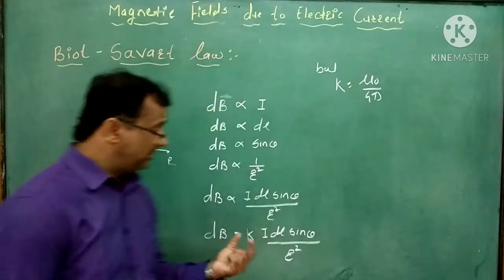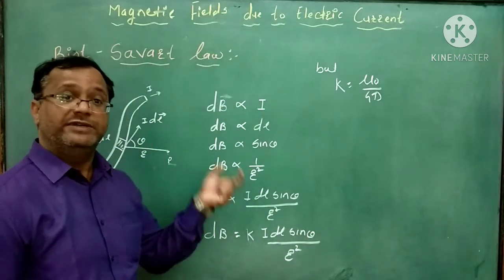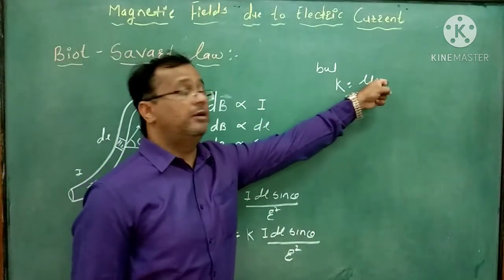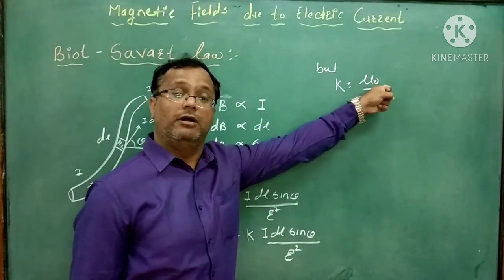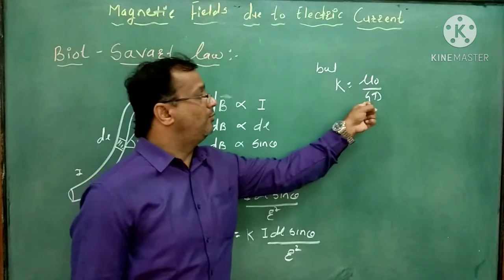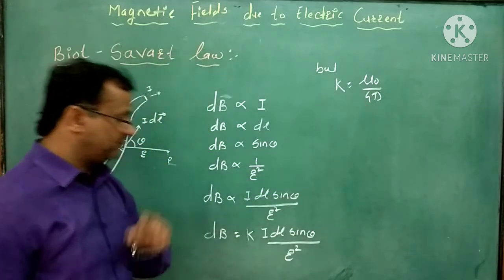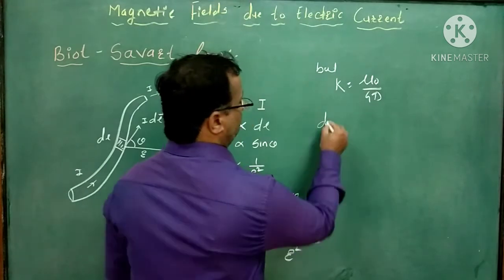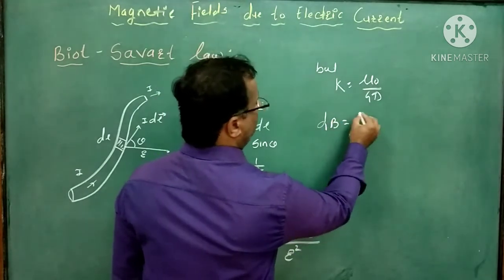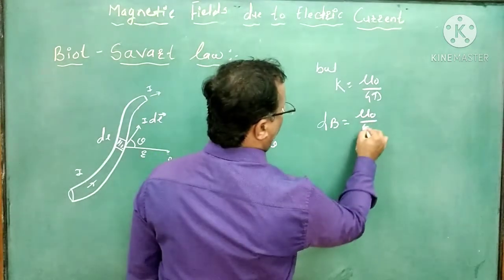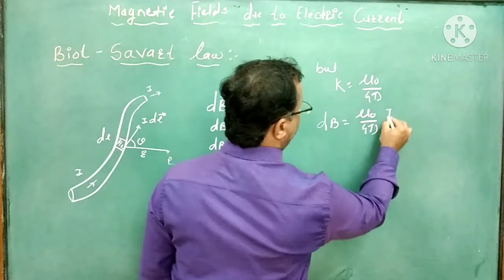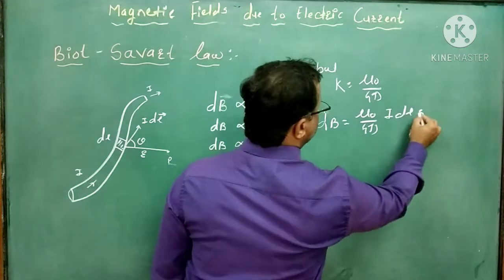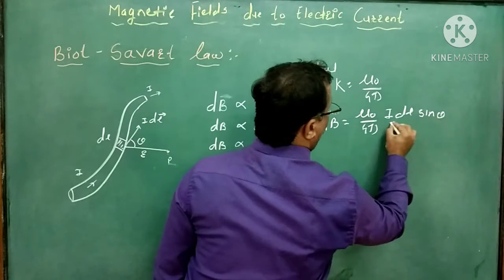It means that this magnetic induction also depends on the permeability of free space. Now we substitute this value here. So we get dB equal to mu 0 upon 4 pi, then I dl sin theta